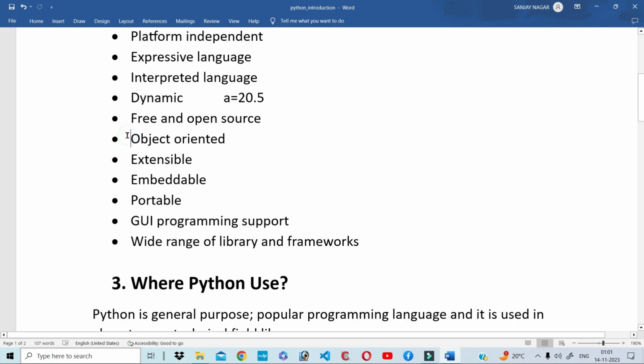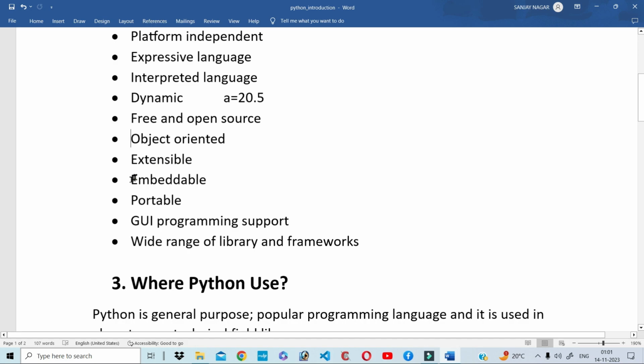And the next point is object oriented, means you can also use the concept of object and class in Python. And the next point is extensible, means the code of Python can be converted to other languages like C and C++ also. So you can say that it is extensible.